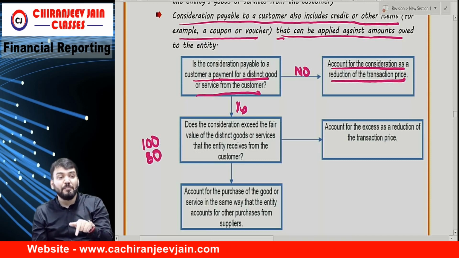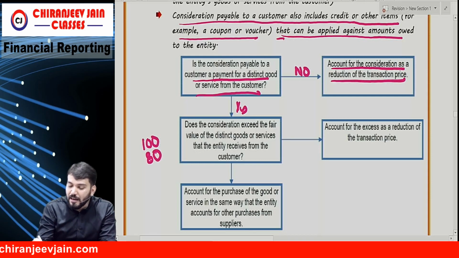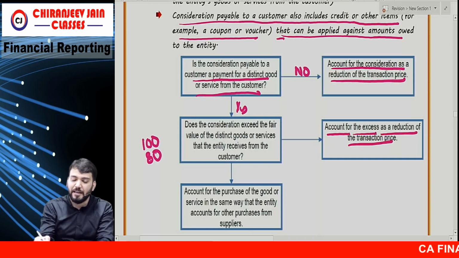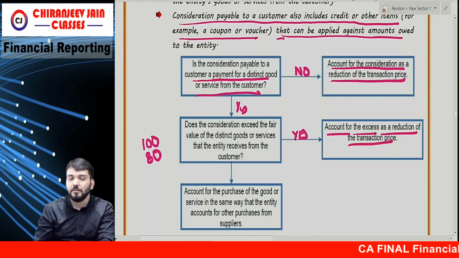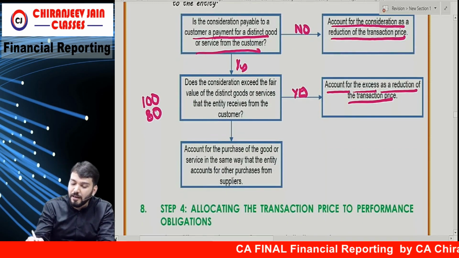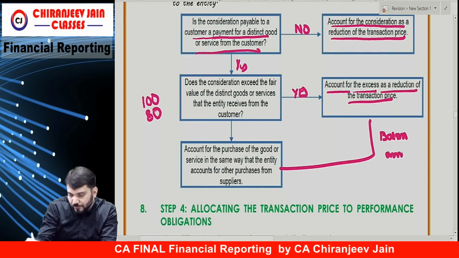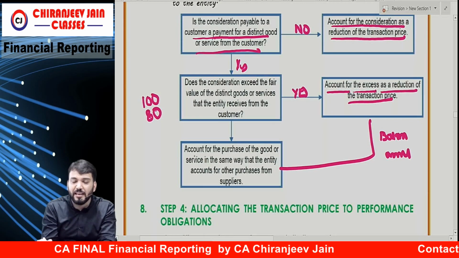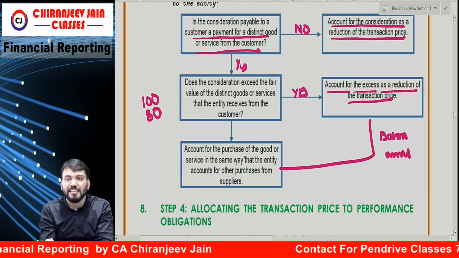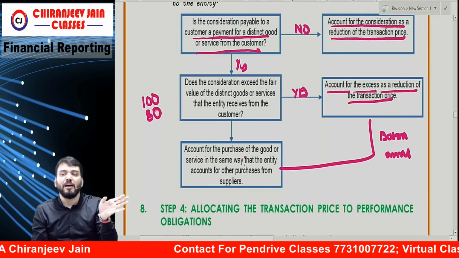So there is some excess amount payable. The excess amount will be accounted for as a reduction of transaction price. The balance amount will be accounted for as purchase of goods and services in the same way as the entity accounts for other purchases from other entities.